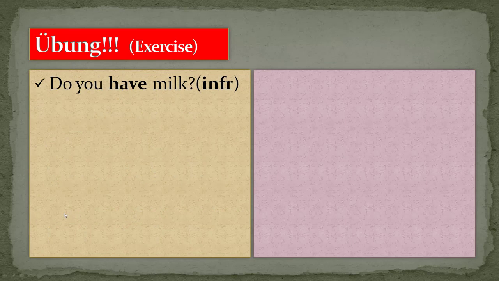Now we'll do some exercises so that you can get some more concept about the haben verb. As it's very important in German whenever you are speaking in the German language. Most of the time we have to use the haben verb. So be careful and pay attention. Do you have milk? Can you guess? And it should be in the informal way. Okay. Hast du Milch? Hast, because it is informal.